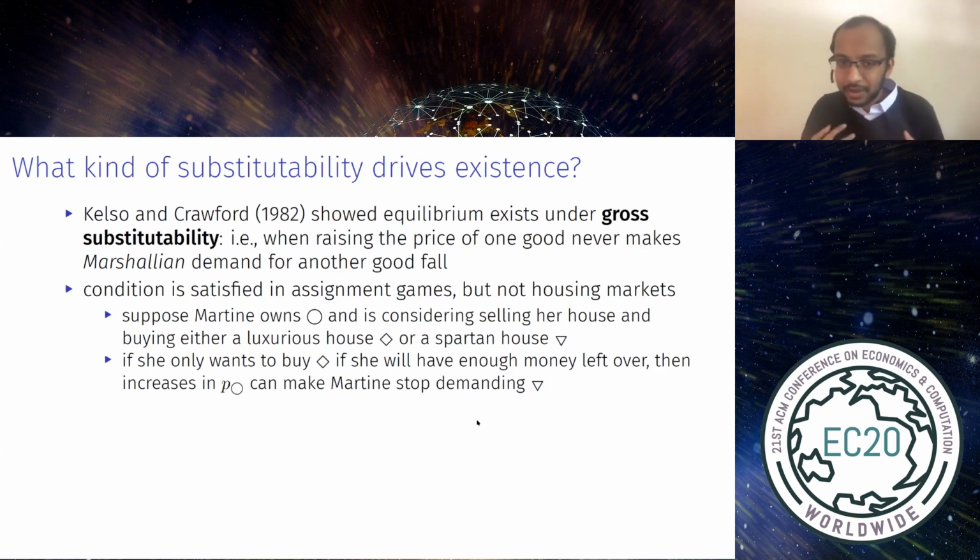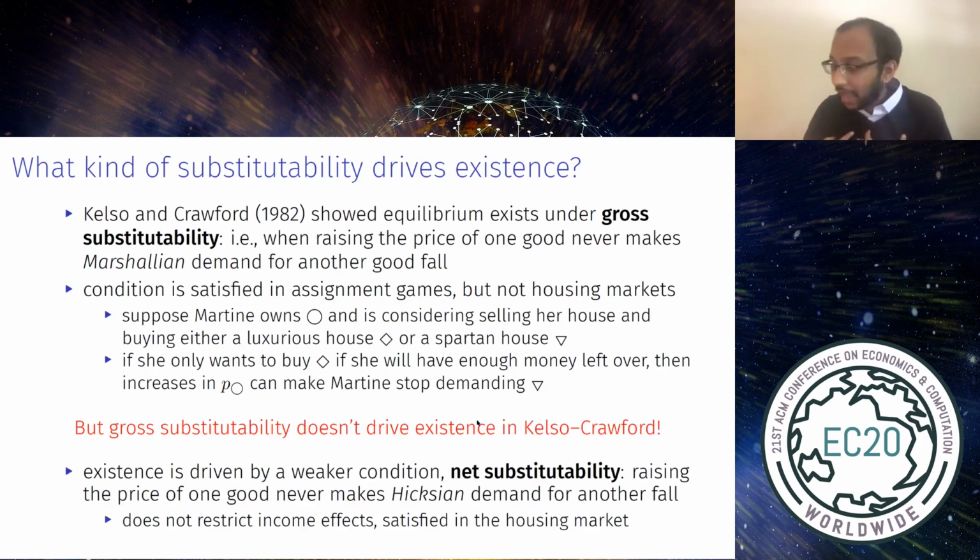So once one goes outside the quasi-linear domain, it's possible that an increase in the price of circle can make Martine stop demanding diamond. Right? And that's a violation of gross substitutability. So one might ask then, well, what's really driving existence in the housing market if it's not gross substitutability? And our answer to that is, well, gross substitutability isn't actually what drives existence in Kelso and Crawford's setting.